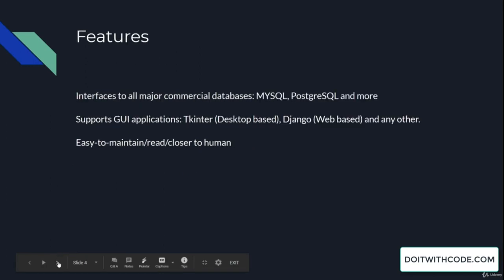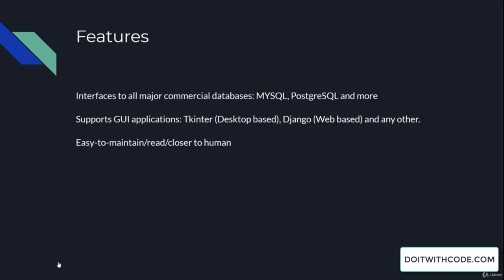Next, we have more features of this language. It can interface to all the major commercial databases that are available, for example MySQL, PostgreSQL, MongoDB, and there are many others. A language that can interface with the majority of databases is a really strong point, because it doesn't limit you in the selection of database. You can select any database and start working with Python with that database. A database stores your data from any application you are developing.